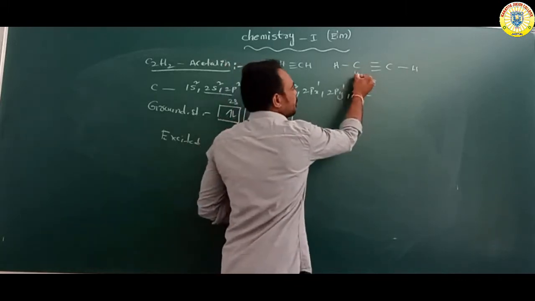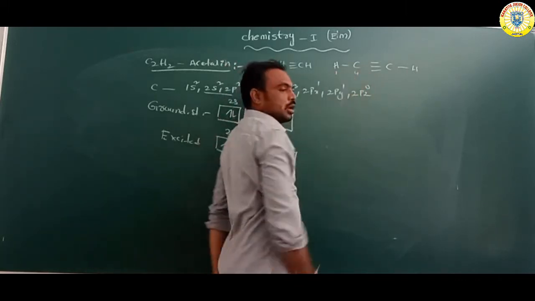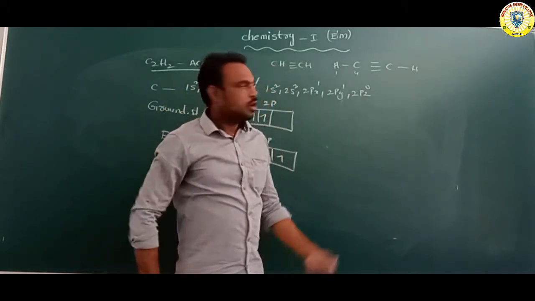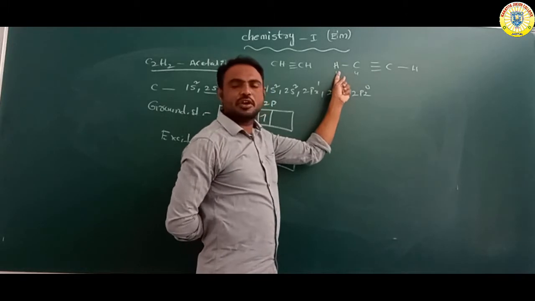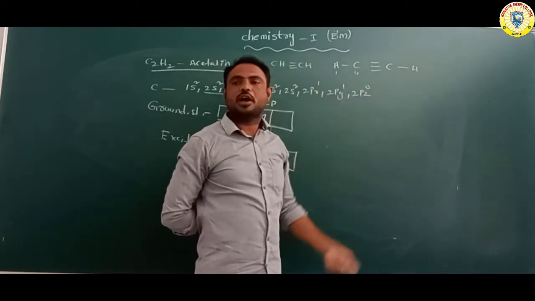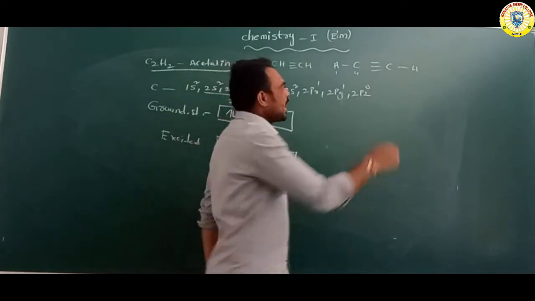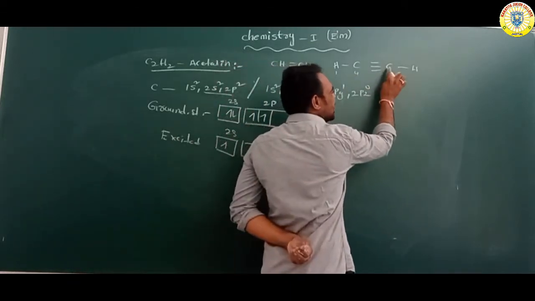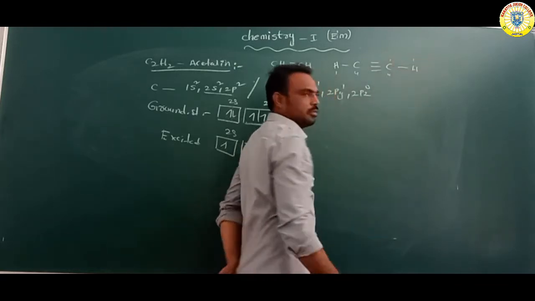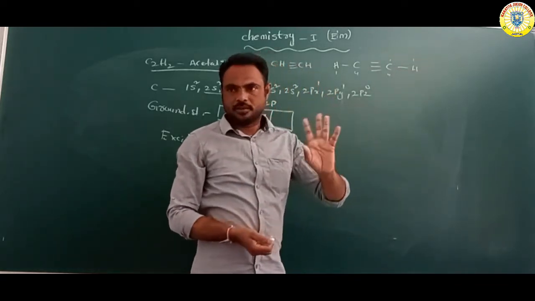Hydrogen contains 1 single electron, 1s1. One single electron of the hydrogen atom bonds with 1 single electron of carbon.